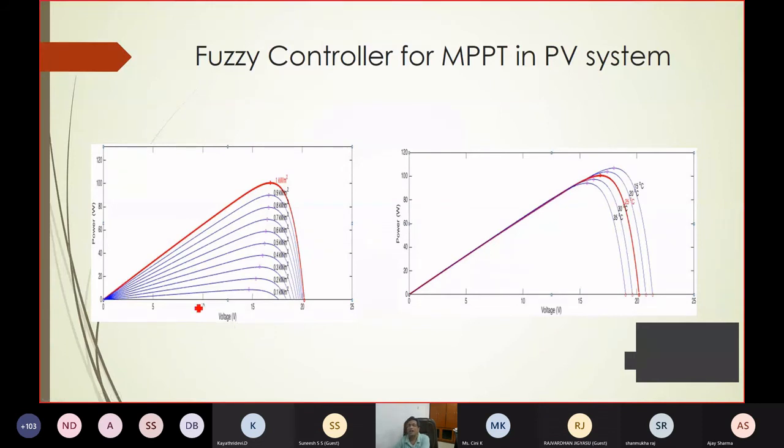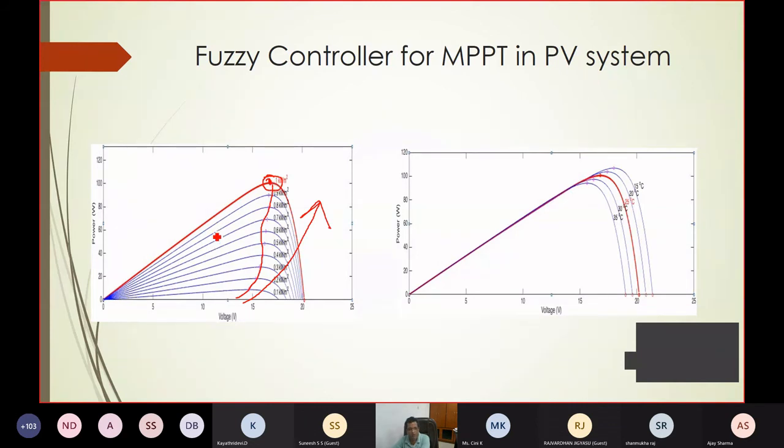If there are any power system engineers or power electronics engineers, you know your solar insolation, solar power, PV curve. This is the power, this is the voltage, and for one panel, for a particular temperature and a particular solar insolation level, this is the maximum power. So this maximum power you are getting from a panel is dependent on the temperature and solar insolation. The more the solar insolation, the power increases. Now you can see this power increases. So you have to track this particular point.